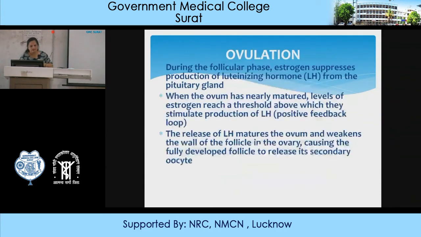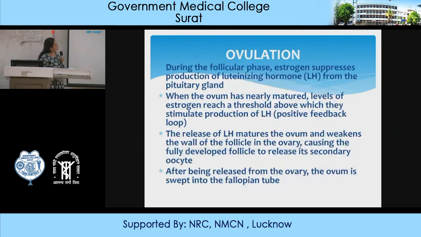Then you go to the next phase, that is ovulation. For ovulation to occur, this is very, very important. During the follicular phase, estrogen suppresses the production of LH from the pituitary and even the FSH. Then why do we say that? Because we don't know the exact reason, just about 12 to 36 hours before ovulation, there will be a sudden rise of LH and, to some extent, FSH.